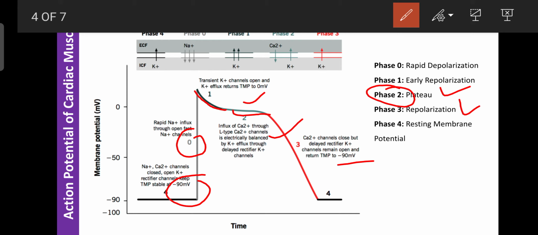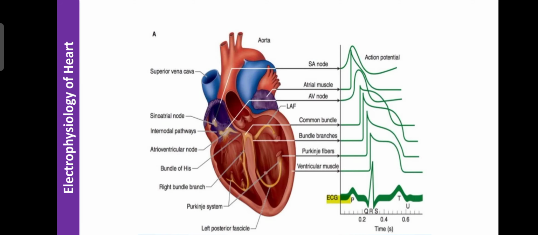If there is any problem, it can easily be detected. If the sodium level is increased, the depolarization duration is longer, which indicates a severe disorder due to a problem in sodium. If there is any problem in the plateau, that indicates some problem in potassium exit, or in calcium entry, or more calcium being released or entering. Like that, with the help of the action potential of cardiac muscle, we can diagnose various conditions of cardiac diseases or find the risk factors for serious disorders. So these are the electrophysiology of the heart.